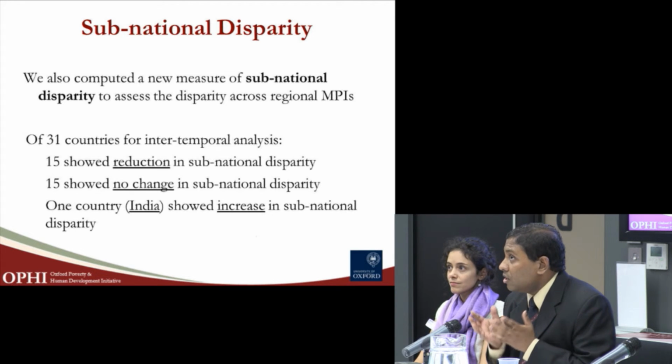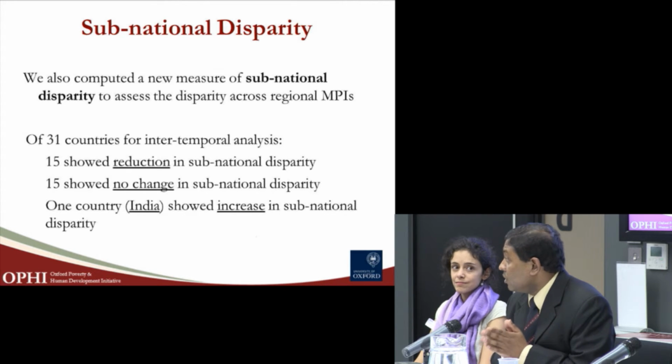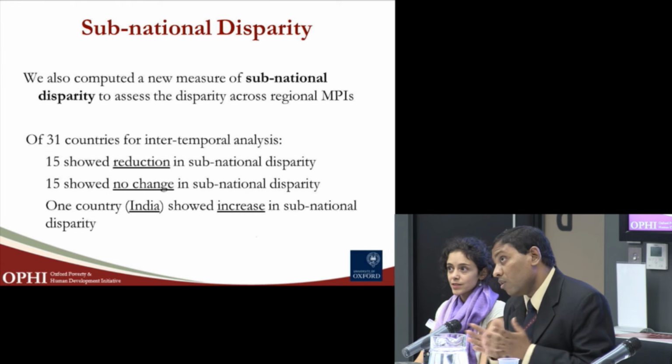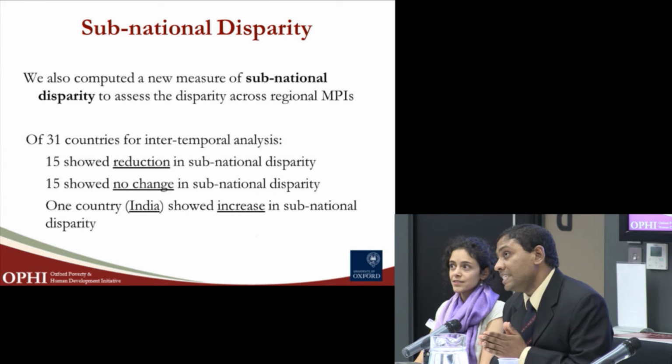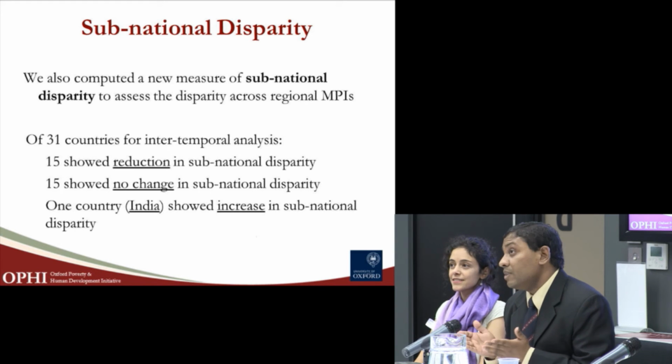Note that inequality across the poor went down for almost all countries, or the majority of the countries. That did not happen in the case of subnational disparity. 15 of those 31 countries had a reduction in subnational disparity, 15 did not, and in one country, India, subnational disparity actually increased over time.